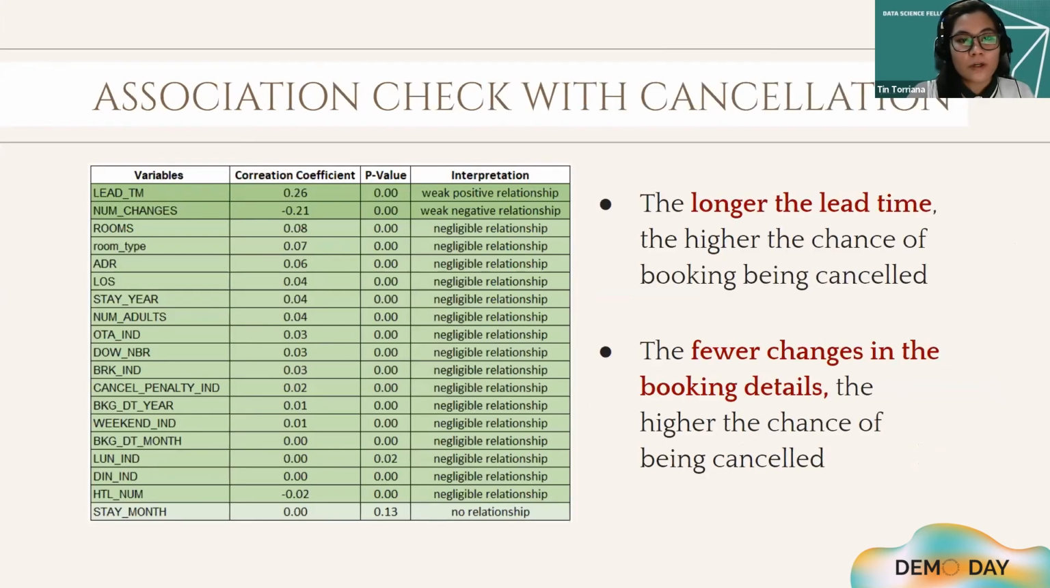Exploring the data more, we did a relationship check between the quantitative variables used in the study and the target variable, which is cancellation indicator. The top two associated variables to cancellation are lead time and number of changes. Here we can see that lead time has a weak positive correlation to cancellation, meaning the longer the lead time, the higher the chance of the booking being canceled. Also, number of changes has a weak negative association to cancellation, meaning to say the fewer changes in the booking details, the higher the chance of being canceled.